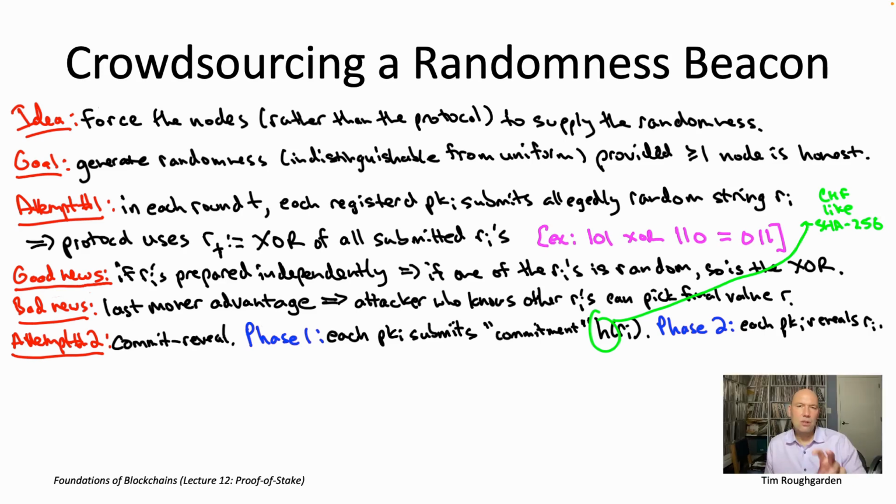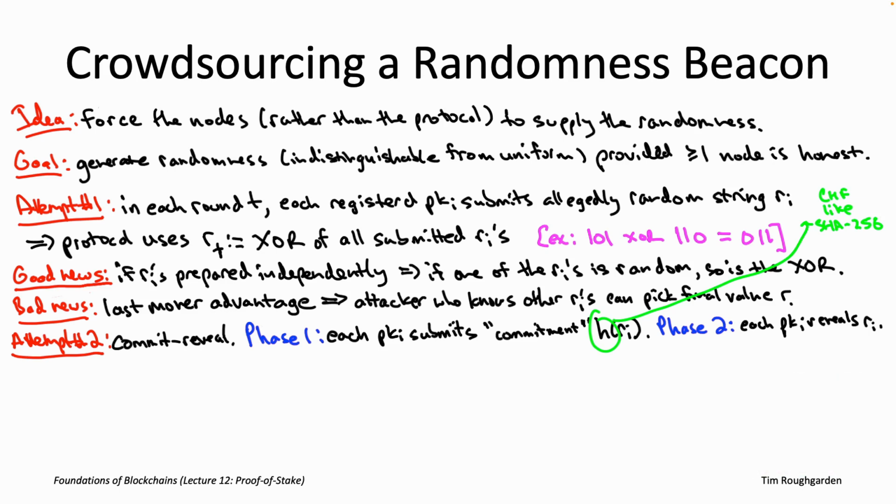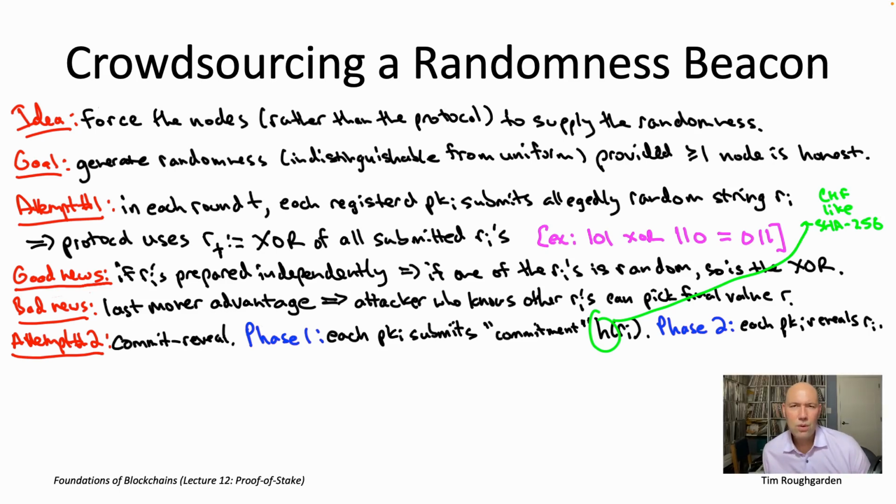So here in the notation, little f denotes some cryptographic hash function, like say SHA-256. And the property we really need that hash function to satisfy is that in phase two, no node can go back and reinvent some different R_i prime that would lead to the same hash as the R_i that they actually chose. To see why that's so important, let's be clear on what the output of this protocol is: in phase two, whatever R_i's wind up getting revealed, the protocol is just going to output the XOR of the revealed R sub i's.